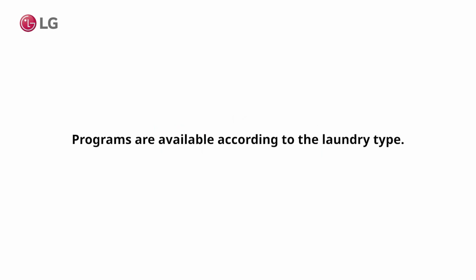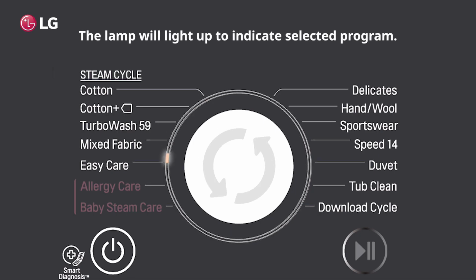Program norm. Programs are available according to the laundry type. The lamp will light up to indicate the selected program.